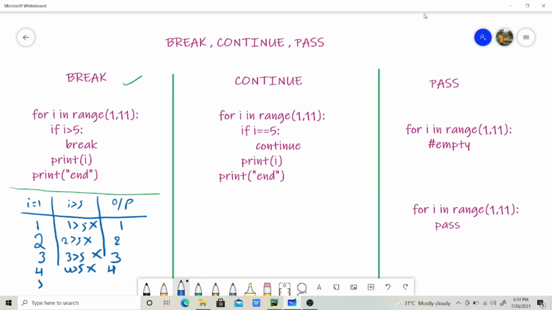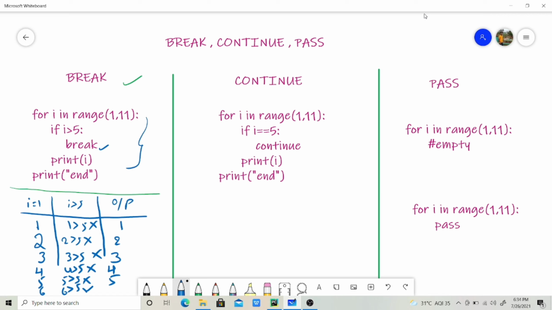And it will check 5, 5 greater than 5 is also wrong, so it will print the else statement, that is 5. And i will be incremented to 6 and 6 greater than 5 is correct, so the break statement will be executed. If this break executes, it will come out of the for loop and it will print end.